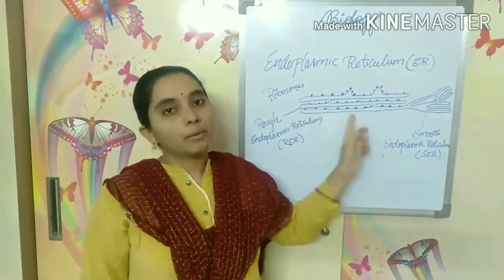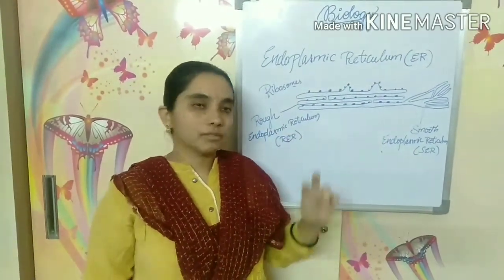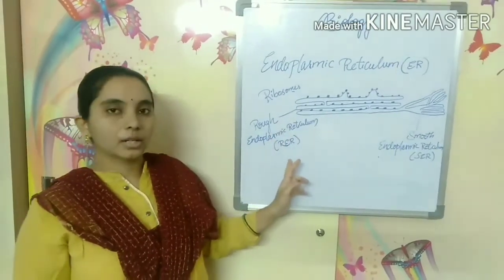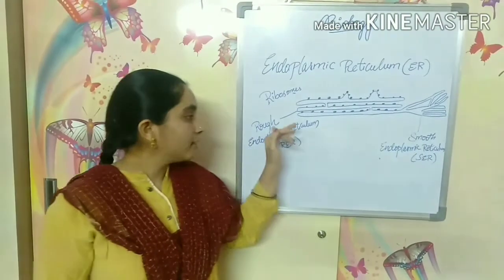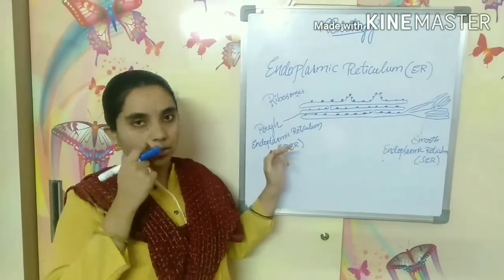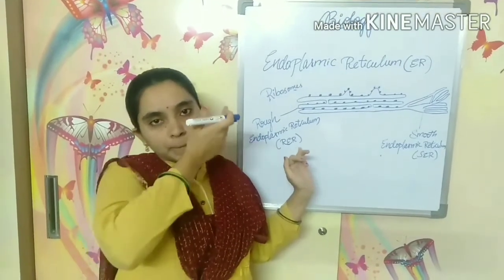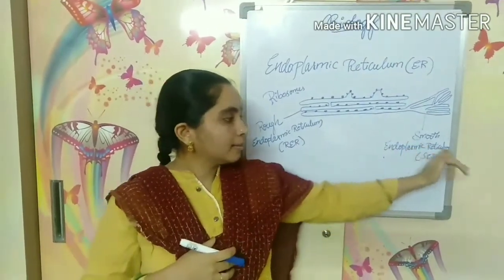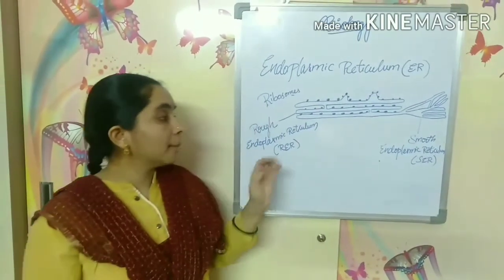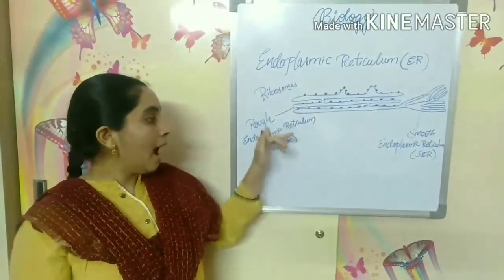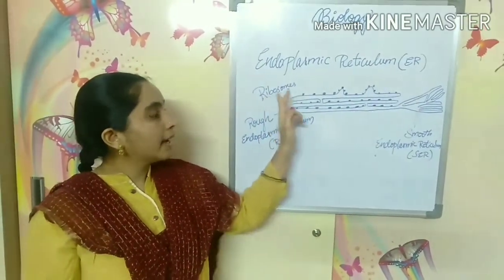And in the endoplasmic reticulum, there are two types. One is the rough endoplasmic reticulum and the other is the smooth endoplasmic reticulum. The rough endoplasmic reticulum is also called RER, but don't use short forms when you write. The smooth endoplasmic reticulum is represented as SER. The main difference between RER and SER is that there are ribosomes.